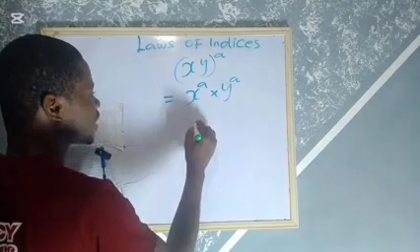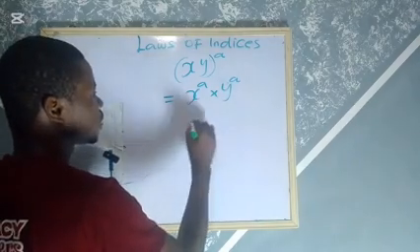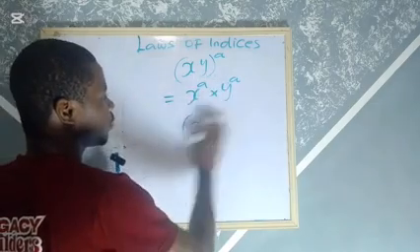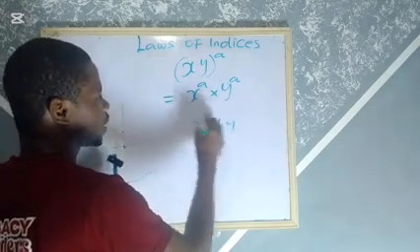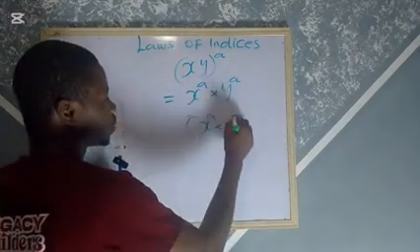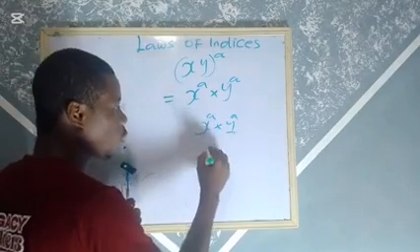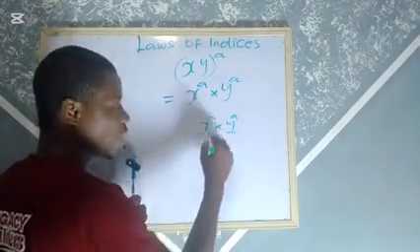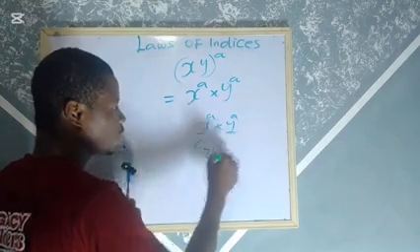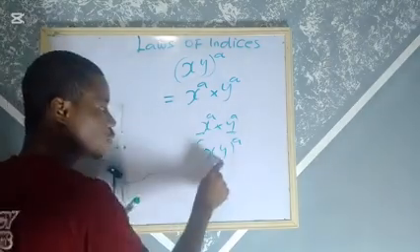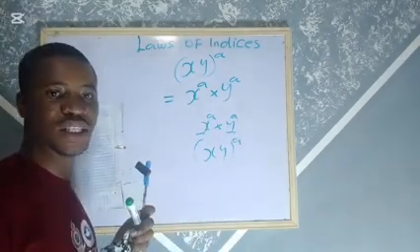Conversely, if you have x^a times y^a, since they have the same power, you can pick one of the powers, put it outside a bracket around xy, showing that both of them have something in common, which is that power.